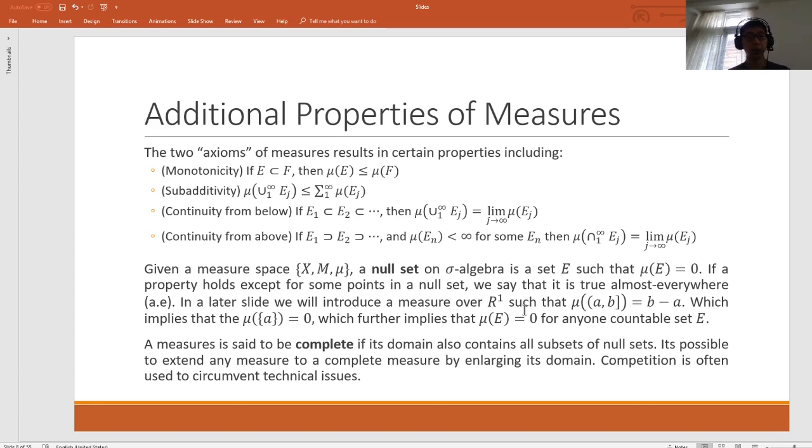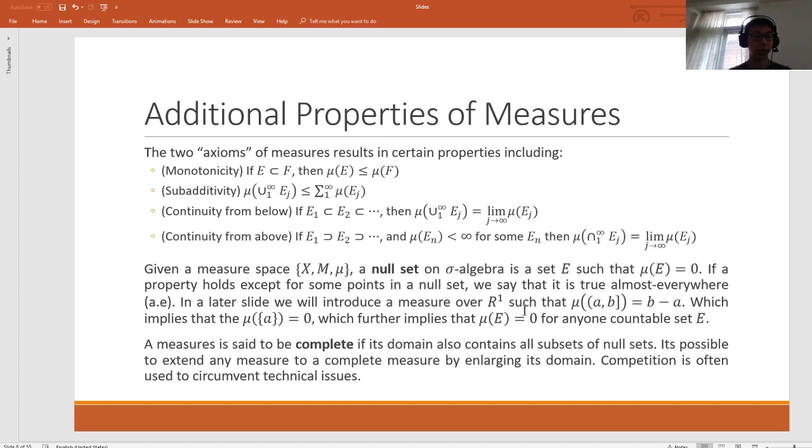So once we have a measure space, we can define a null set in the sigma algebra. A set E is said to be null if the measure of the set is equal to 0. Null sets are interesting because we are often uninterested in how certain properties behave on null sets, as their measure is 0. A property that holds for every point that's not in a null set is said to hold almost everywhere.